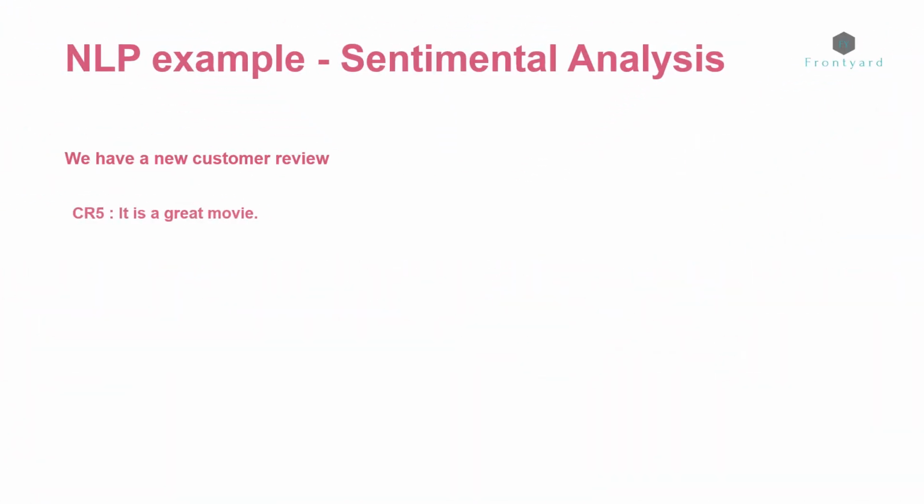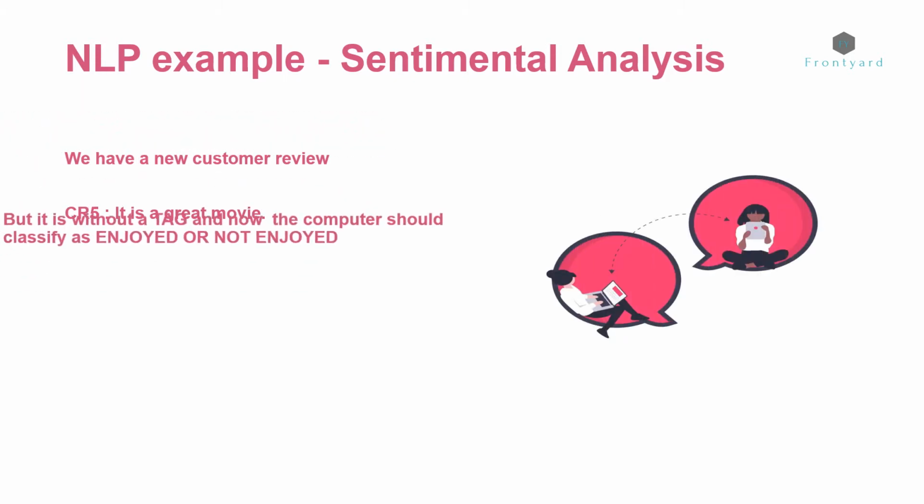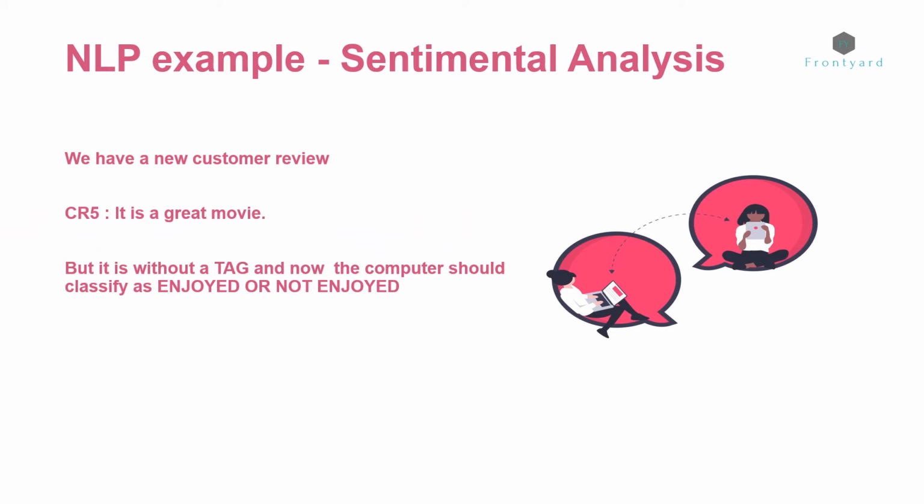We have a new customer review. It states that it is a great movie, but we have a problem. It does not state whether the movie was enjoyed or not enjoyed by the customer. So, here the problem is that the computer should classify it as enjoyed or not enjoyed. How will the computer do it, and what are the steps that will be undergone by the computer to understand and identify whether the customer enjoyed or did not enjoy the movie? Now, let us see how a computer classifies it.